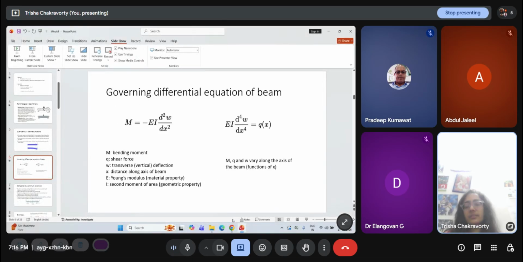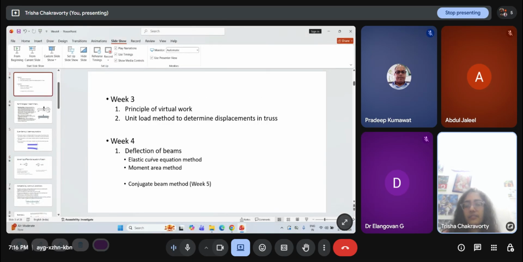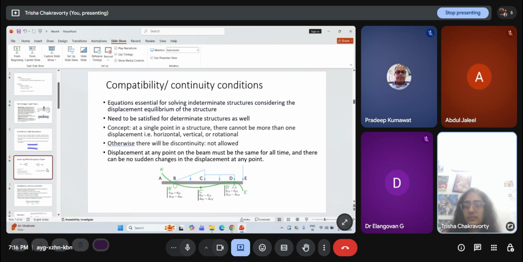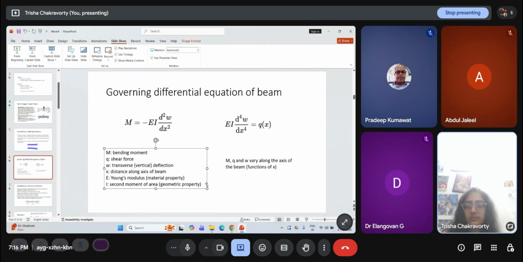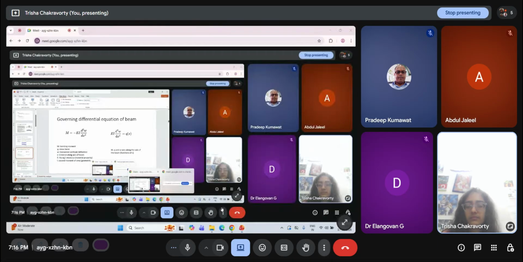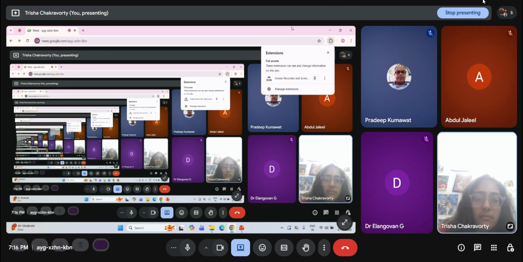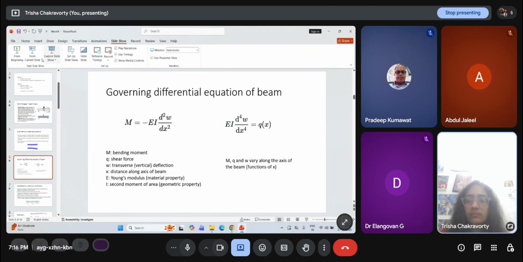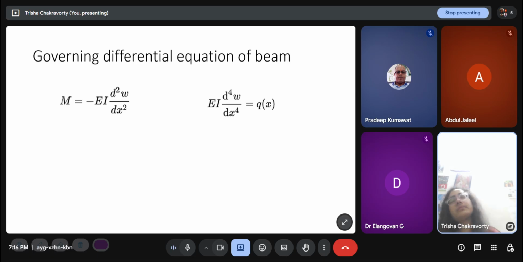Now we are going to move into the first method that we talked about, the elastic curve equation method. That means we are directly going to go from the first principles. So now, what is the first principle? The thing about any physical phenomenon is that it is governed by a differential equation. Any physical phenomenon, climate change, or the deformation of any structure, the fluid motion, anything. So the governing differential equation of a beam is M = -EI d²w/dx².